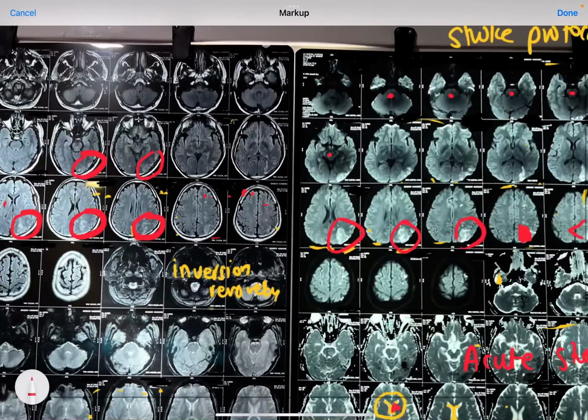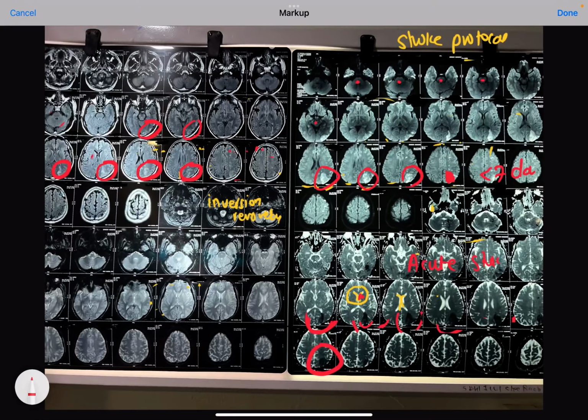So if you want to identify a new stroke of less than 7 days duration, you can take help of DWI plus ADC. If you want to see bleed, go with GRE.